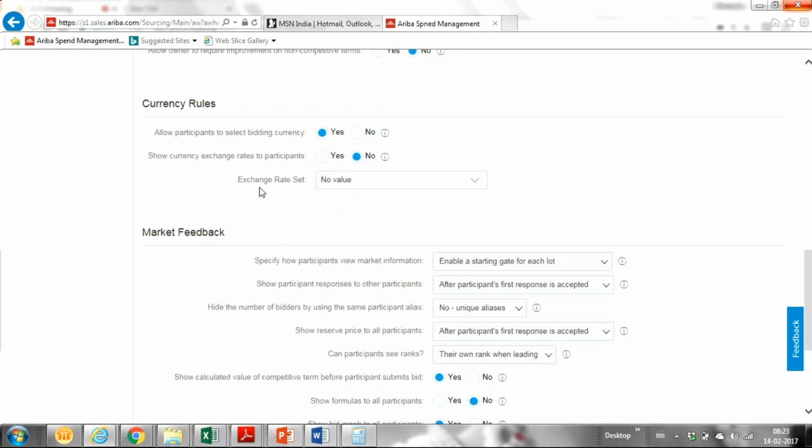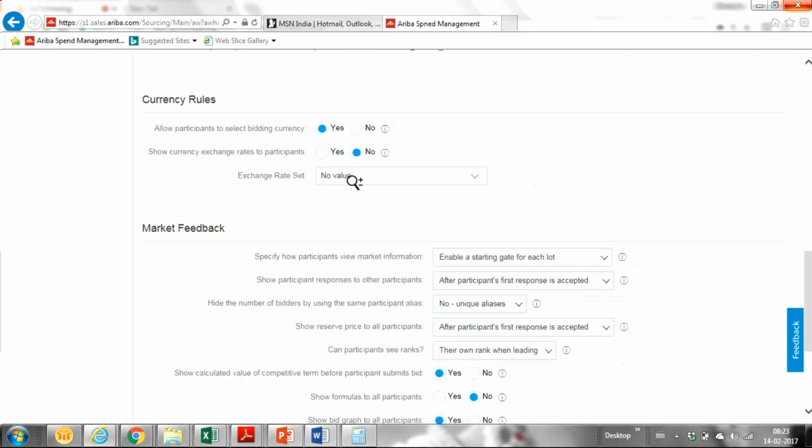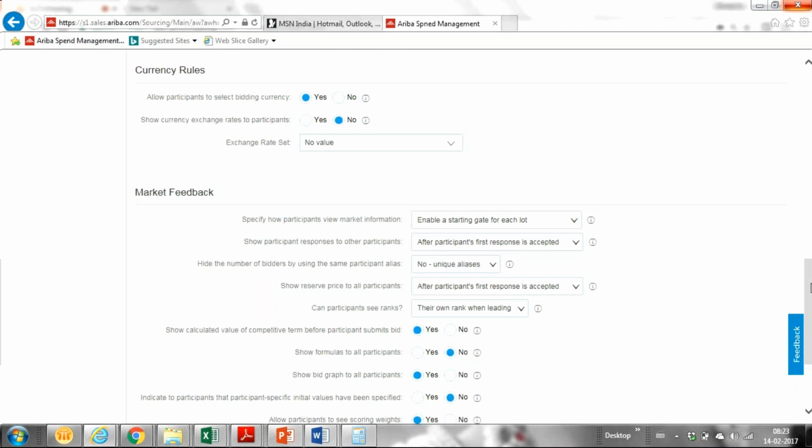I think this was your question, right, Kasi? Whether we have the currency rules, and how the supplier can see the different currencies we accept. Exactly. From here we can do that; we just need to upload the data. No customization is required for this.